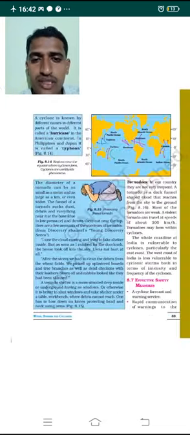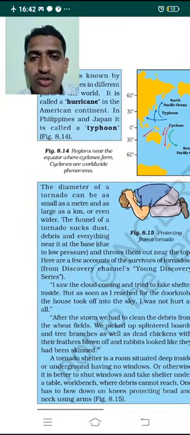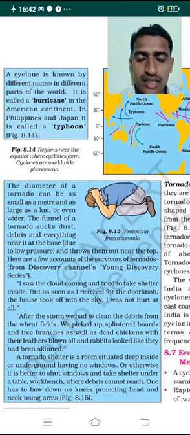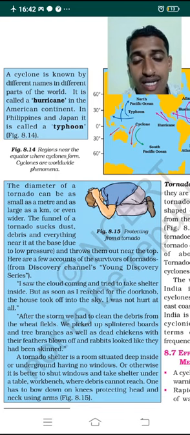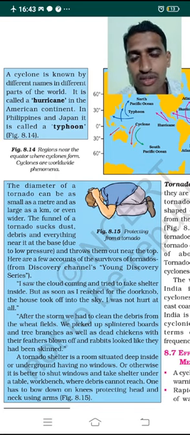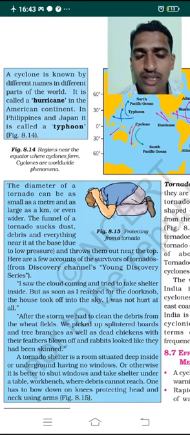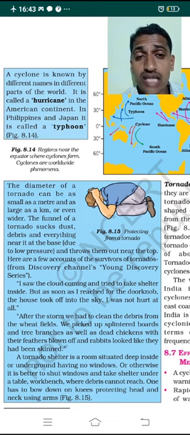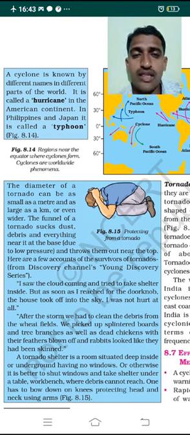You might know, dear students, that a cyclone is called by different names in different countries and different parts of the world. What are those? Look at it here. It is called a hurricane in the American continent. In the Philippines and Japan, the cyclone is called a typhoon. These are some of the names we use for the cyclone in different parts of the world.